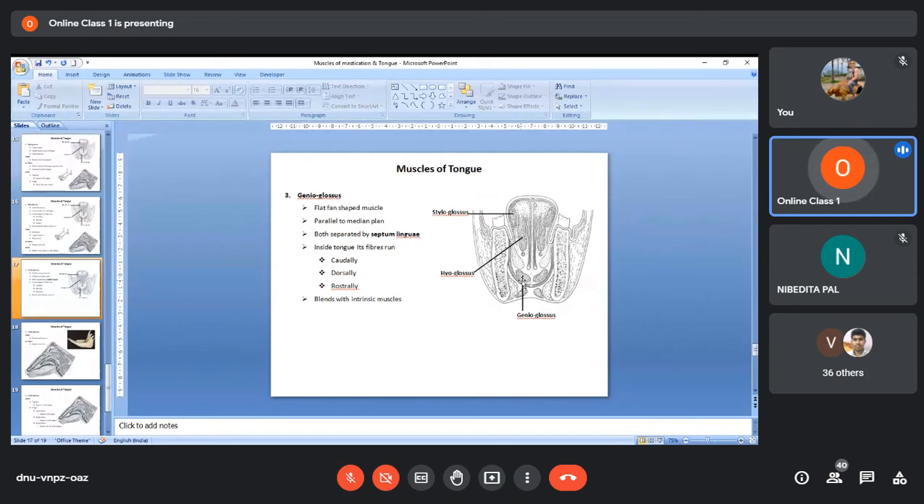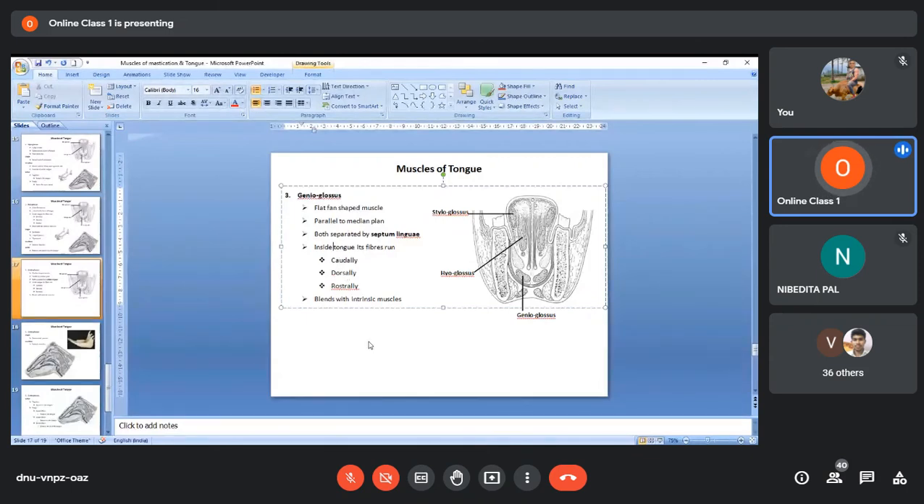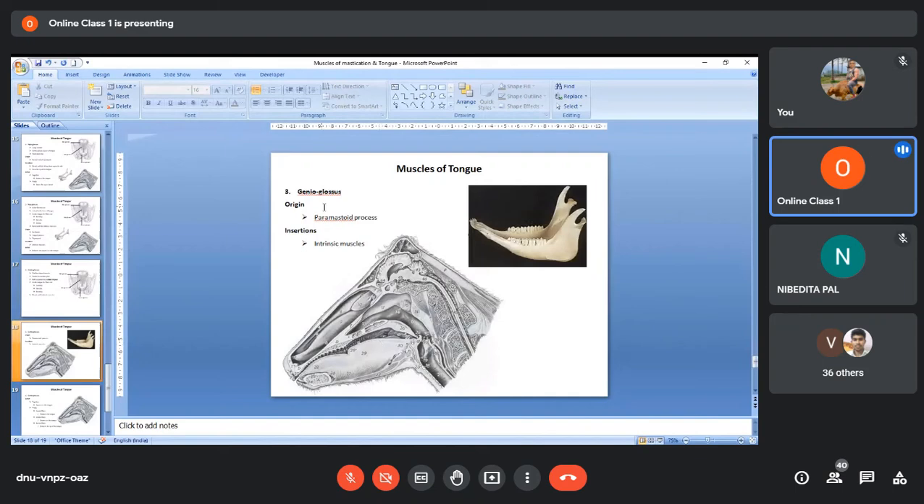So it is just near the median plane of the tongue, and these two muscles are close to each other, but they are not in contact with each other, and they are separated by a layer of connective tissue that is called the septum linguae. That means here you have a layer of connective tissue called the septum linguae. And inside the tongue, again, the fibers from this muscle will spread caudally, dorsally, rostrally, and blend with the intrinsic muscles.